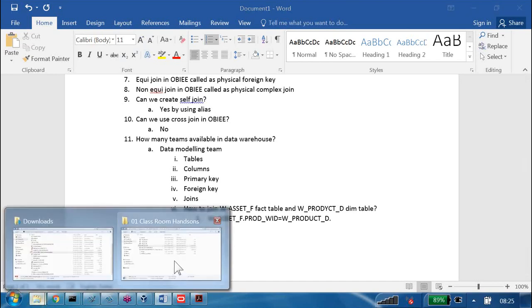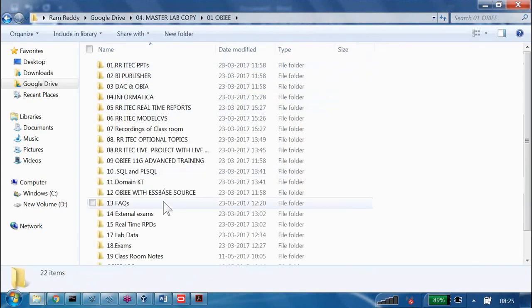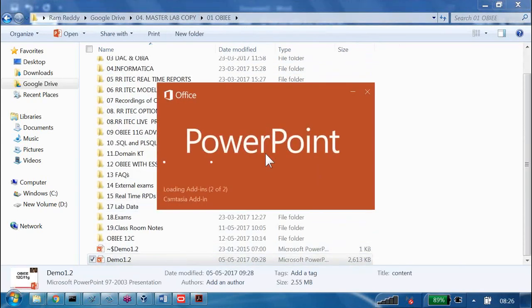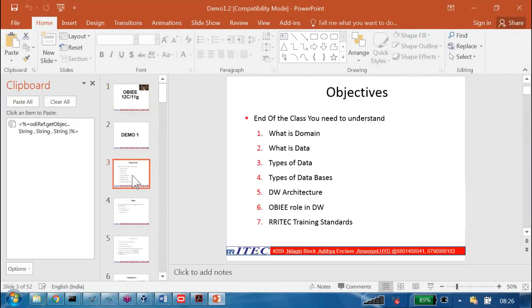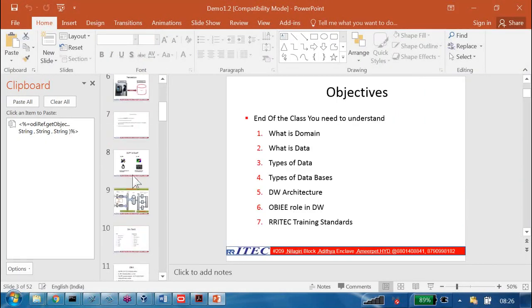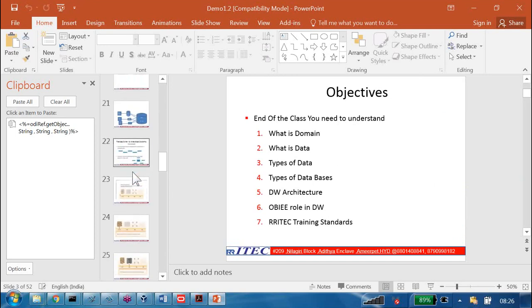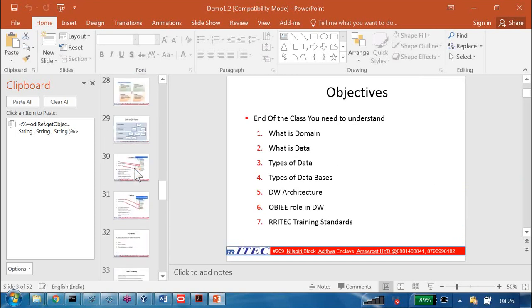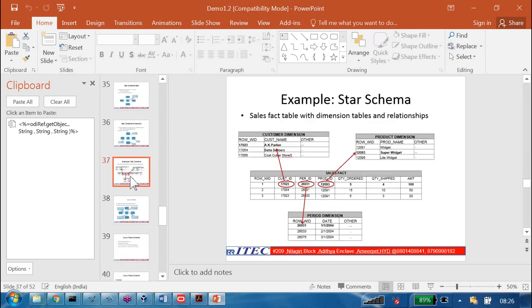That means you didn't understand my data warehousing concepts. In the data warehousing concepts, I showed one slide. If you really understand that slide, how the data relation is going on, then you will immediately be able to answer it. See this slide. How are these two tables joined, based on what column are we joining?